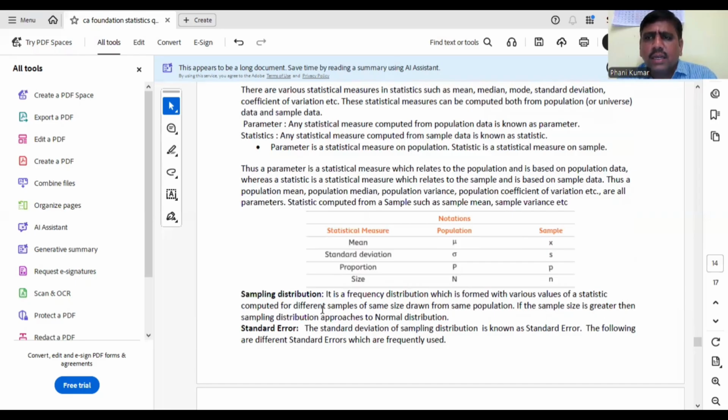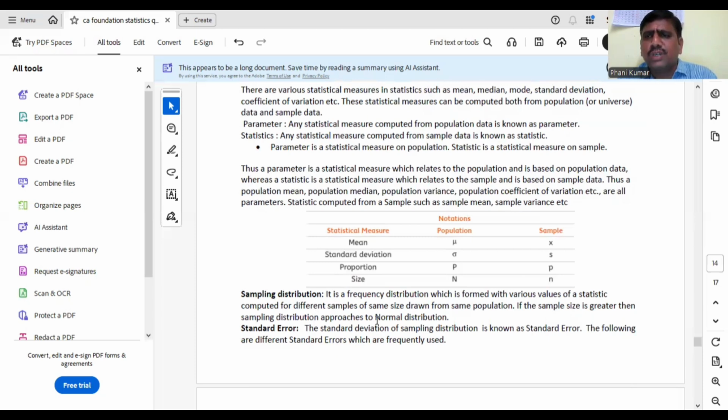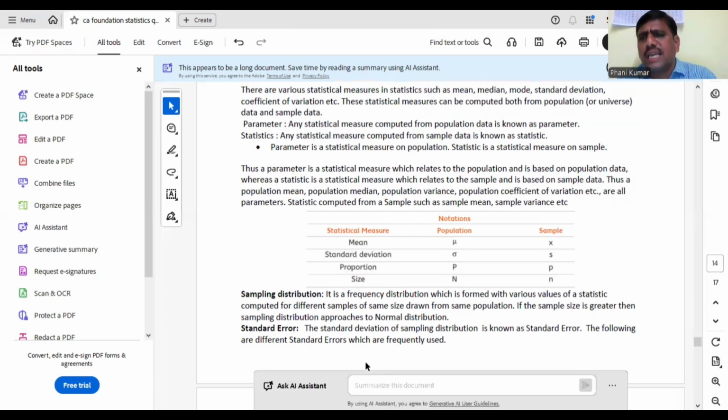Next, sampling distribution. Suppose you are drawing different samples from your population. Capital N is the population size, and from that I am drawing different samples. Each sample can again be used to compute a statistic. Suppose from 100 values, first I have drawn 5 values. For those 5 values I can calculate the mean. Another 5 values I have drawn, again I have calculated the mean, like that. So for each sample I can compute the statistic. These statistics tabulated together are known as the sampling distribution. Sampling distribution is nothing but the probability distribution of the statistic.